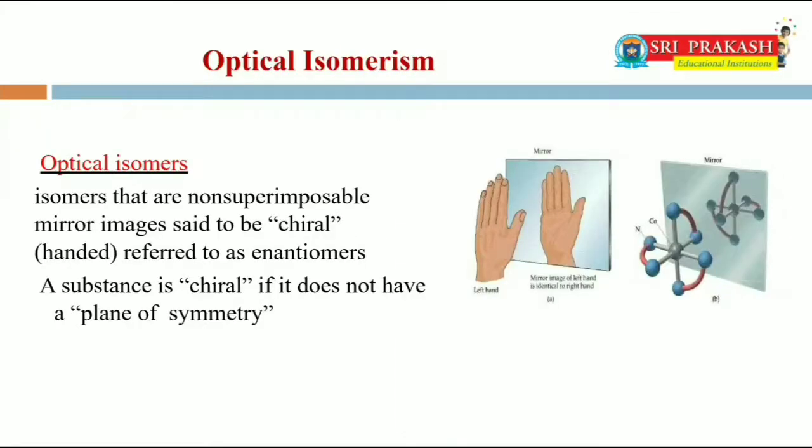Optical isomerism. The isomers which form non-superimposable mirror images are known as optical isomers or enantiomers. These are of two types. The isomer that rotates plane polarized light towards clockwise direction is dextro or D or plus isomer. The isomer that rotates plane polarized light to anti-clockwise direction is levo isomer or L or minus isomer. The equimolar mixture of D and L isomers is known as racemic mixture.